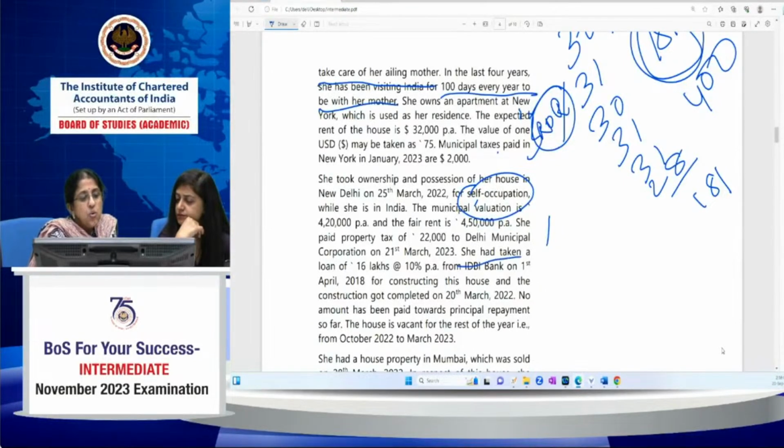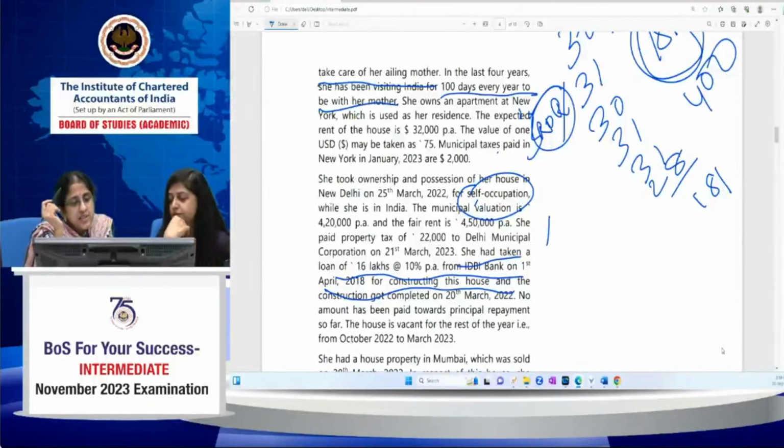She had taken a loan of 16 lakhs at 10% from ICAI Bank on 1st April 2018 for constructing this house, and the construction got completed on 20th March 2022. No amount has been paid towards principal repayment. She was there up to 28th September. Then afterwards, the house is vacant for the rest of the year. They're telling, so she's not let out the house. So it's obviously a self-occupied property.